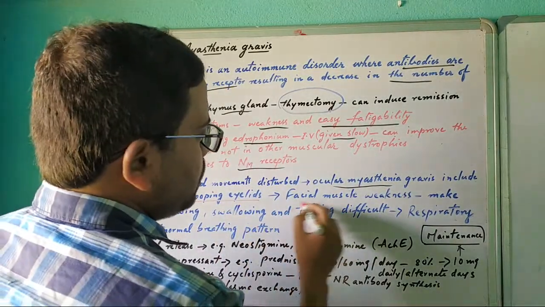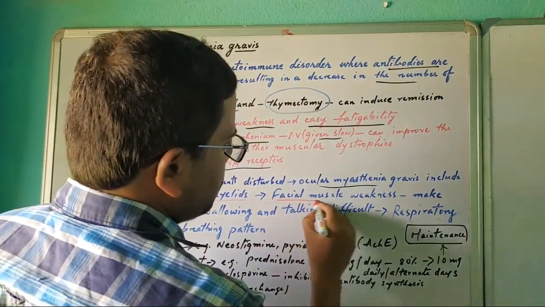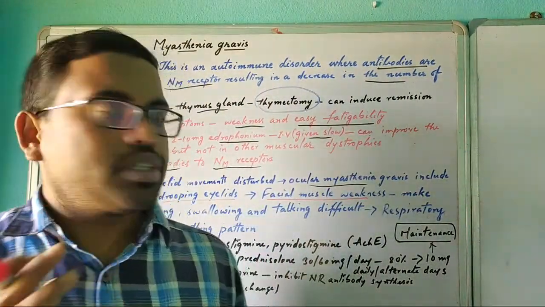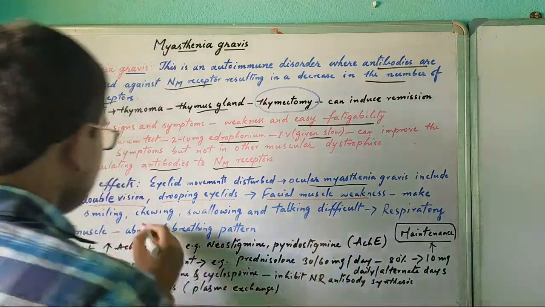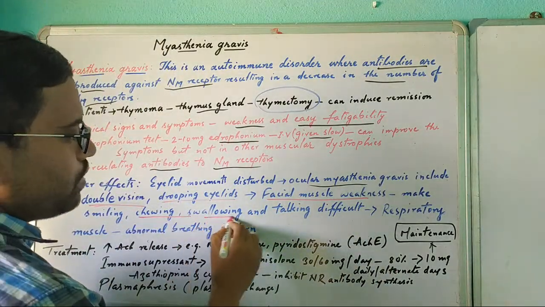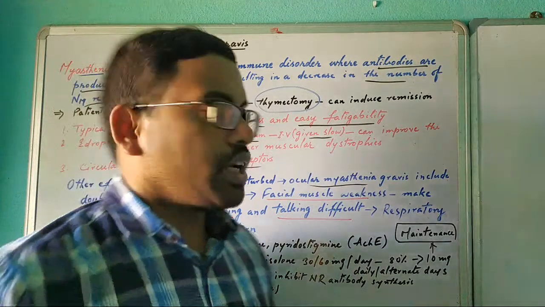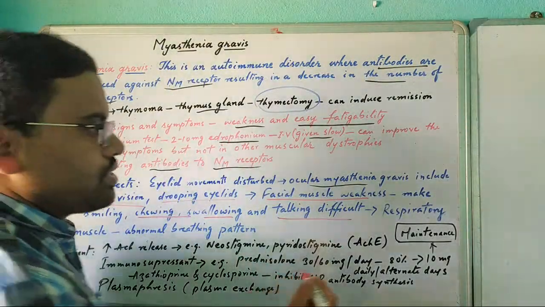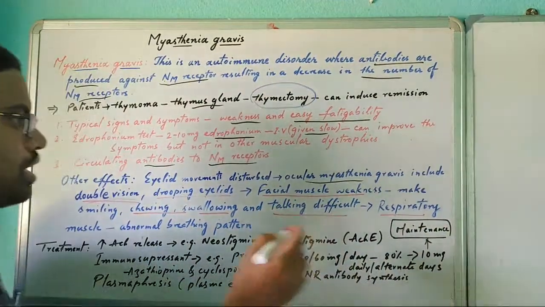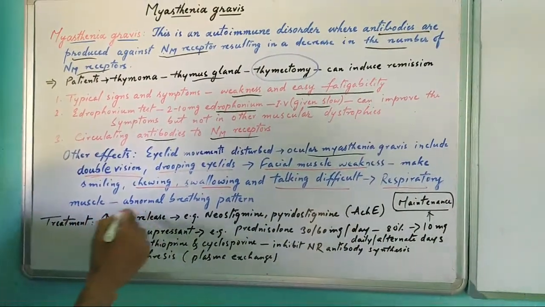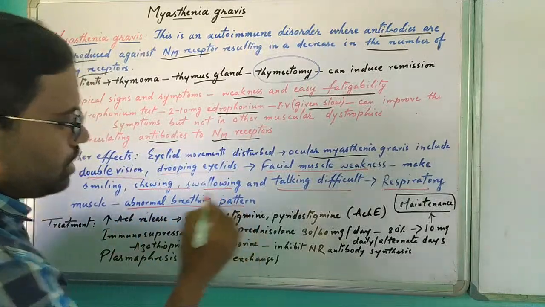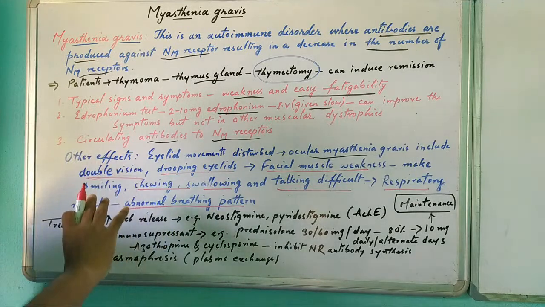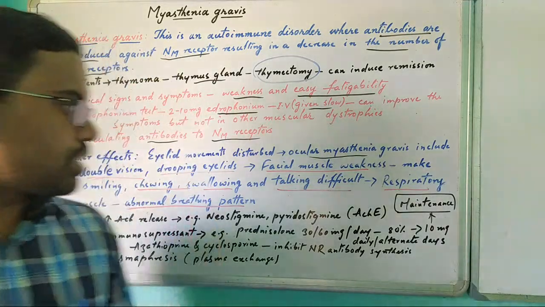Second is facial muscle weakness. Patients with myasthenia gravis have difficulty with smiling, chewing, swallowing and talking. Then at the respiratory level, respiratory muscle weakness causes an abnormal breathing pattern. So these are the symptoms or other effects of myasthenia gravis patients.